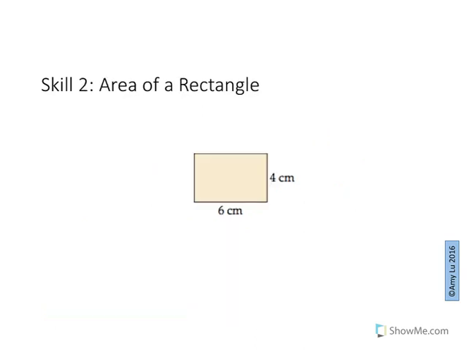Area of a rectangle. So like I talked about, it's the idea of the space on the inside. So we visualize this as a series of squares. So if it's 6 centimeters, that means we have 6 columns going straight down. If it's 4 centimeters tall, that means we have 4 rows going across.